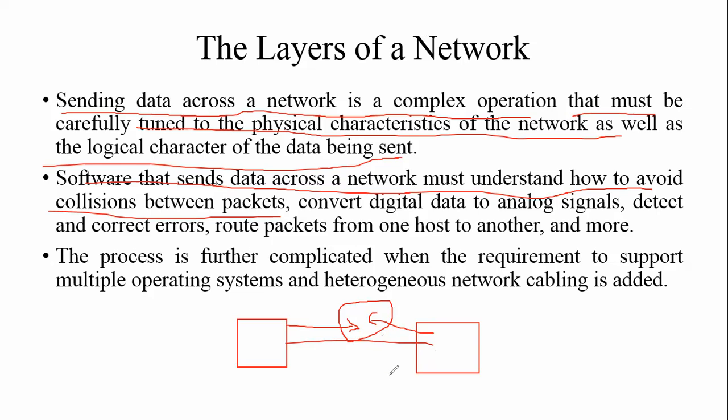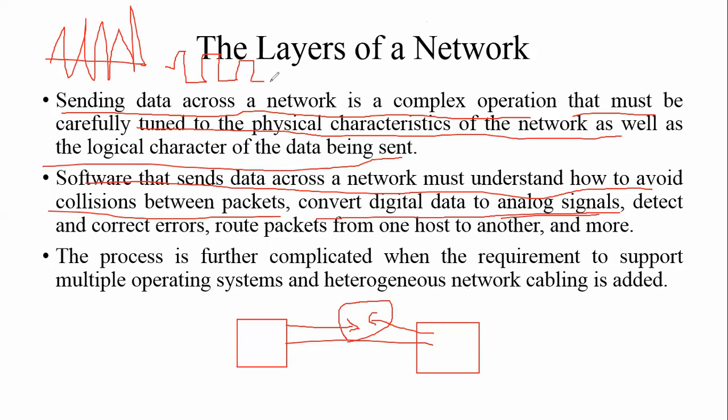Okay, I'm not going to give deep knowledge about that. Next one is converting digital data to analog signals. Actually, our computer can only understand digital data, and the data is transmitted through the cable as an analog signal. Analog is nothing but a waveform signal. We have to convert these waveform signals into digital signals for our computer to understand.